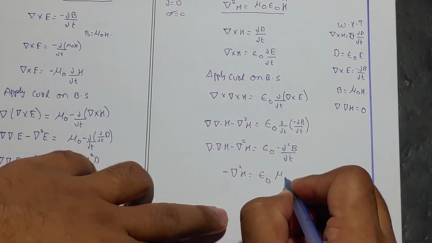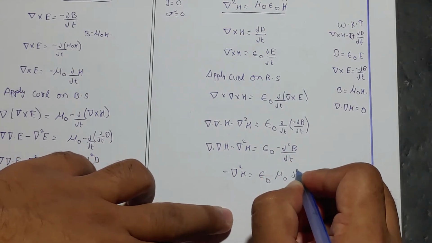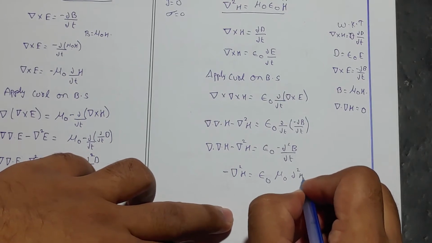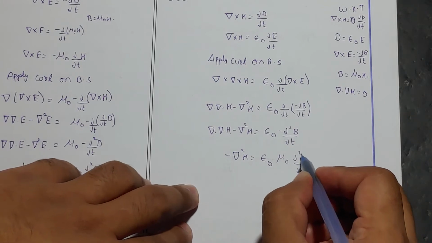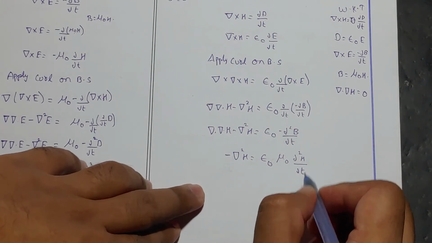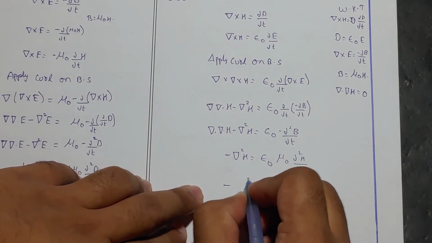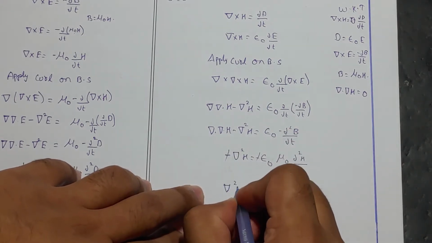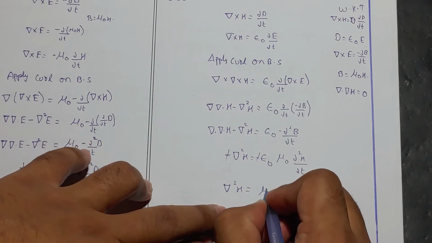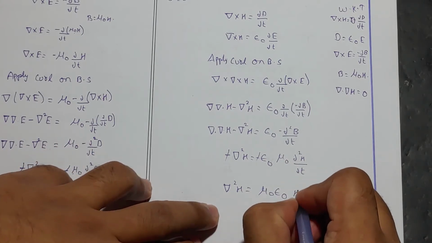Mu naught could come out. Mu naught dou square H by dou T square. As we know that dou square can be represented as two dots on H, and this minus sign would come here. Minus would cancel. Del square H is equal to mu naught epsilon naught H double dot.